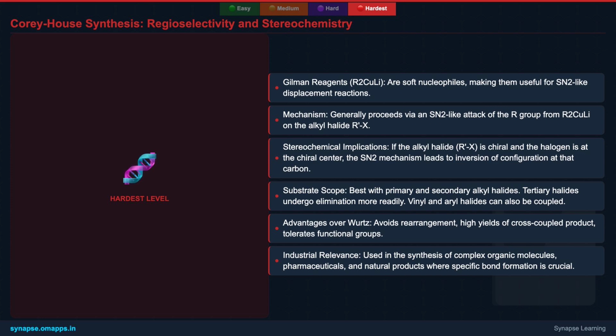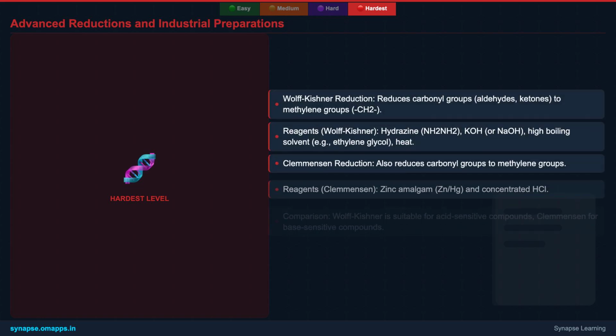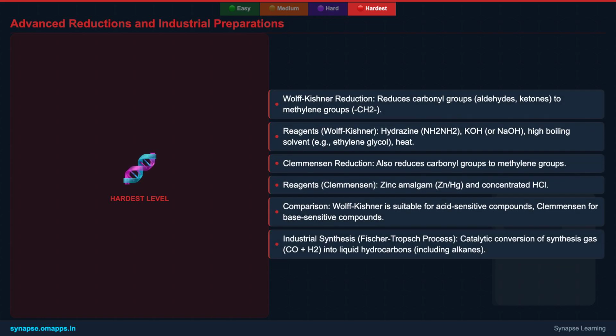It also tolerates various functional groups and is widely used in the synthesis of complex organic molecules, including pharmaceuticals, where precise carbon-carbon bond formation is critical. Its ability to avoid rearrangements and produce high yields of the desired cross-coupled product makes it invaluable in modern organic synthesis. Beyond direct coupling and reductions, other powerful methods exist.